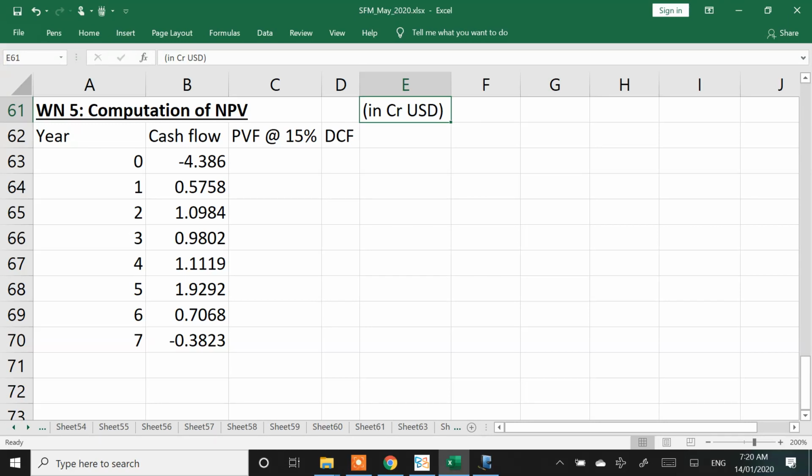See, my end objective was to get to this number. This is what I wanted to understand. Parent will invest 4 crores on day 0. They'll get back 0.57, 1.09, 0.98, 1.111, 1.92. Every year, they'll keep getting back some amounts. Discount this.